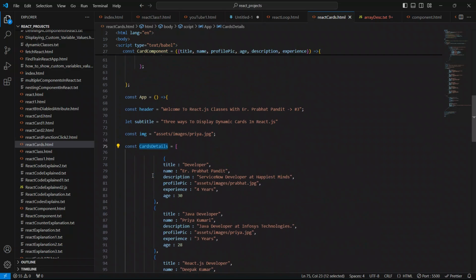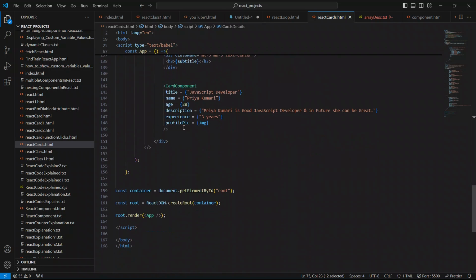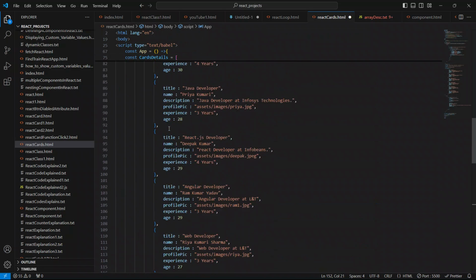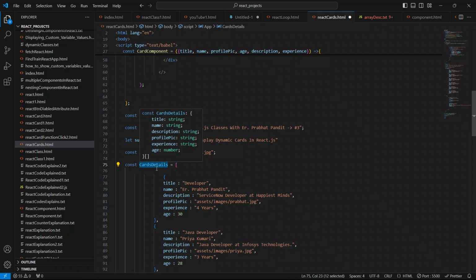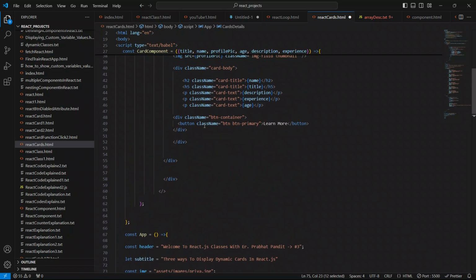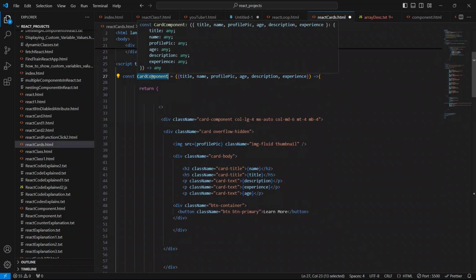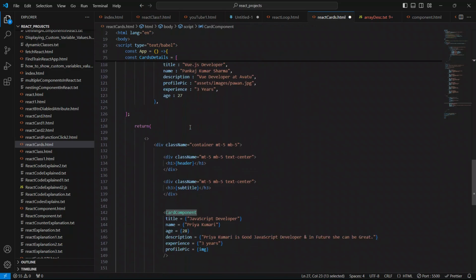We have to copy this card objects name, and below this card components, I'm going to use the JavaScript map method to loop through these objects with the variable name card details, using this card components. So how to do that, I'm going to show you now.